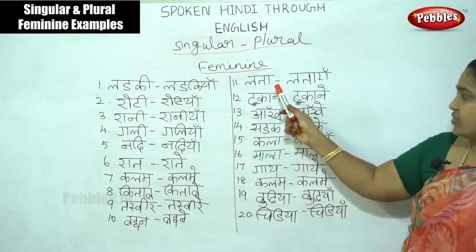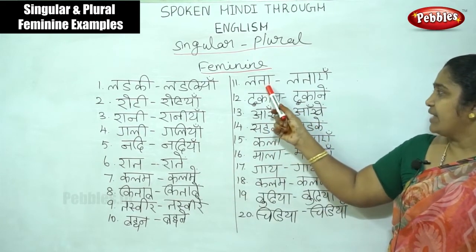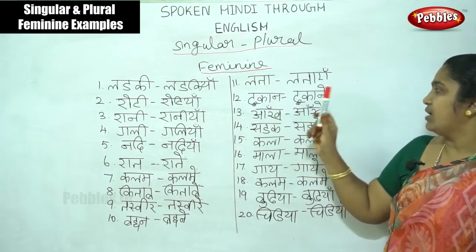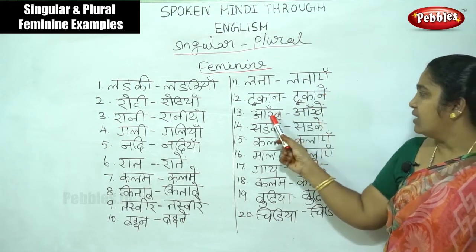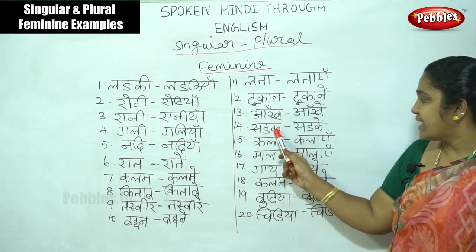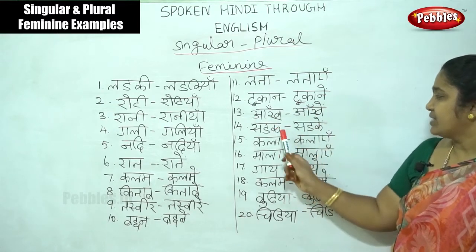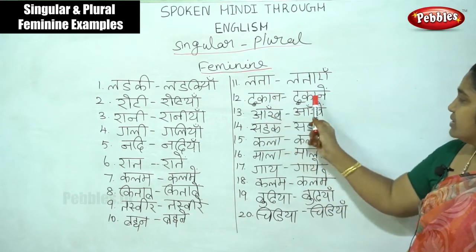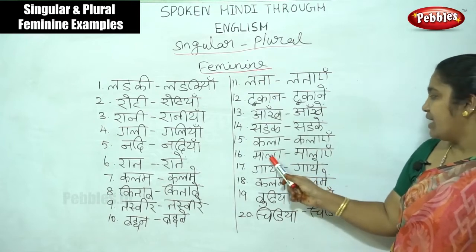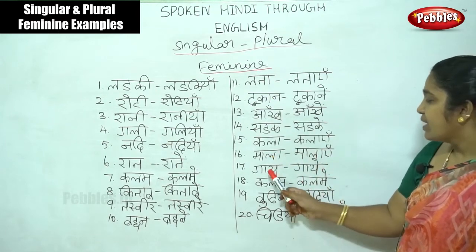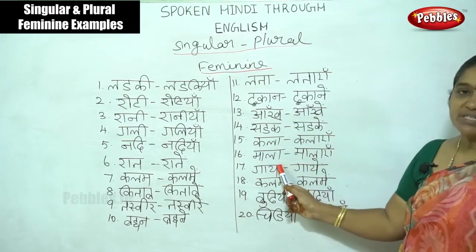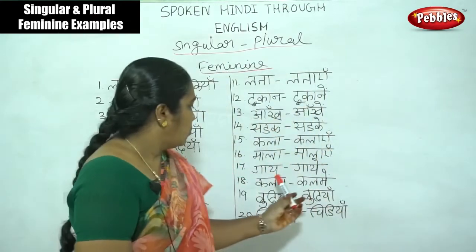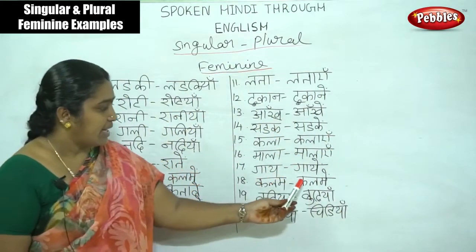Now we can go to the next one. Ladki, ladkiya. Dukan, dukane. Aank, aanke. Sadak, sadake. Road, roads. Eyes. Shop, shops, like that. Here mala, malaye. Gai, gaye. Gai means cow. Here gai, cow, cows. Kalam, kalame.